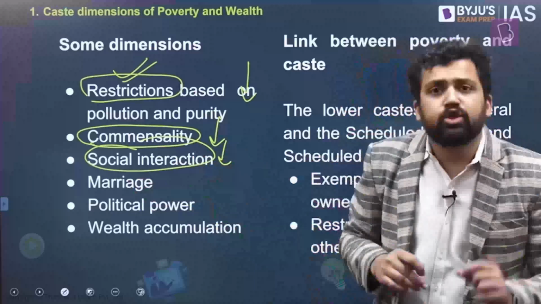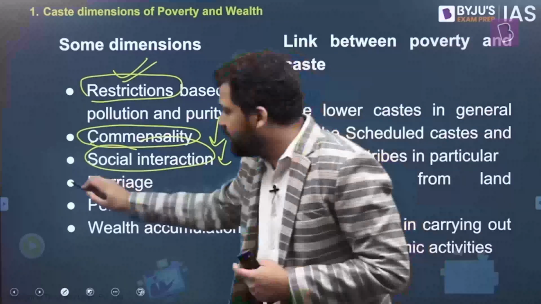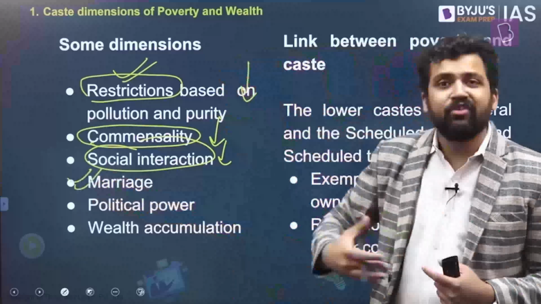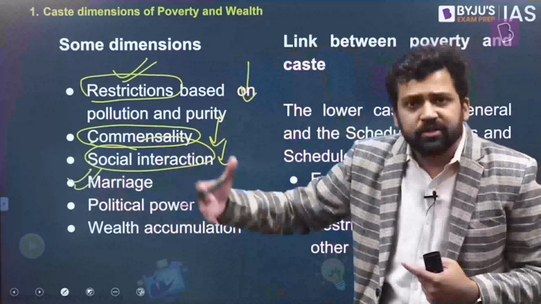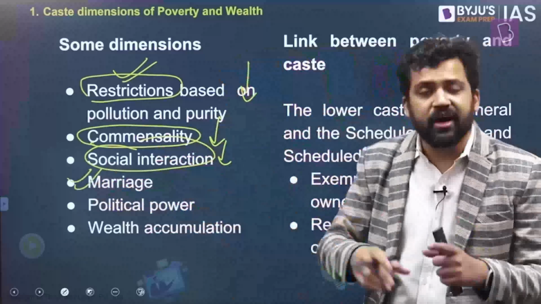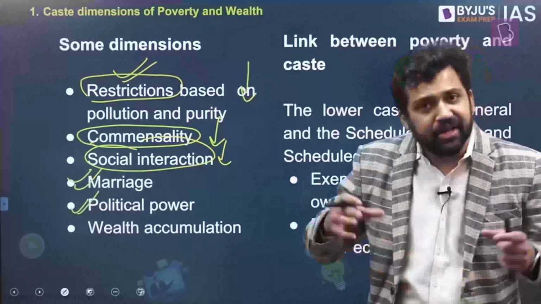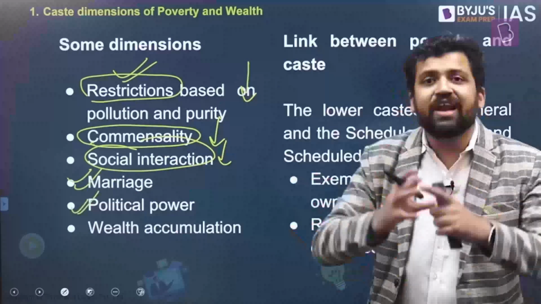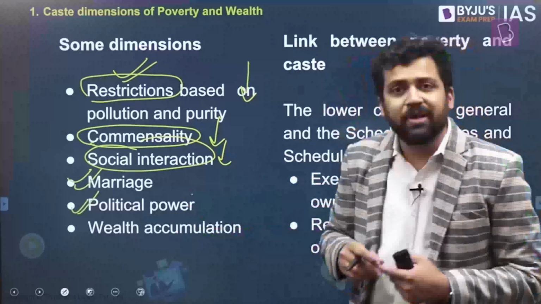That's not true. If you look at certain dimensions, people still follow caste, or caste still remains relevant. For example, when it comes to marriage, even now, when people are looking for alliances, one of the factors they take into consideration is that they marry within the same caste. Their partner is supposed to be from the same caste. Caste endogamy still exists. More than 95% of the marriages in India are within the same caste. Similarly, when it comes to politics and accessing power, caste is still relevant. On the basis of caste, different kinds of alliances are formed. You will find horizontal mobilization as well as vertical mobilization on the basis of caste. So here also caste remains significant.